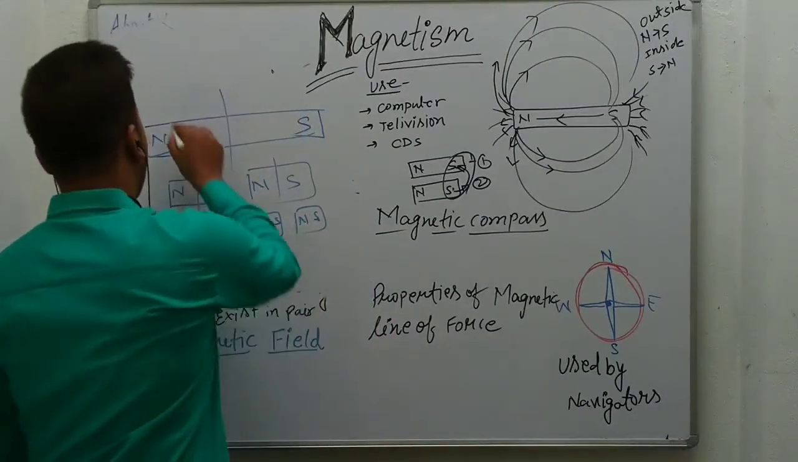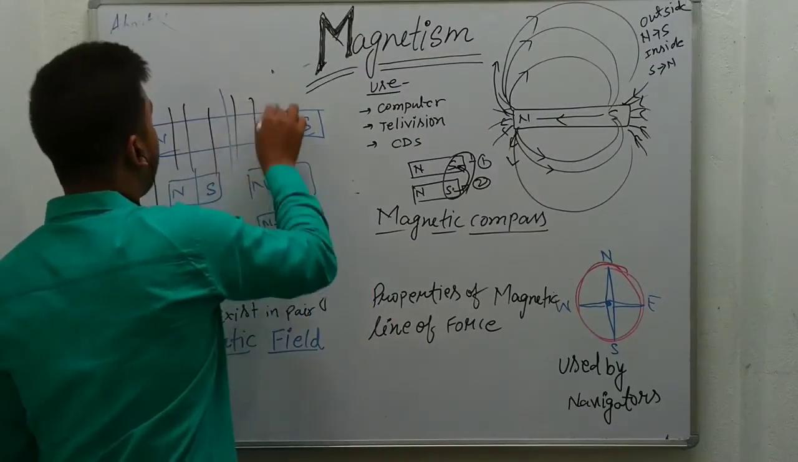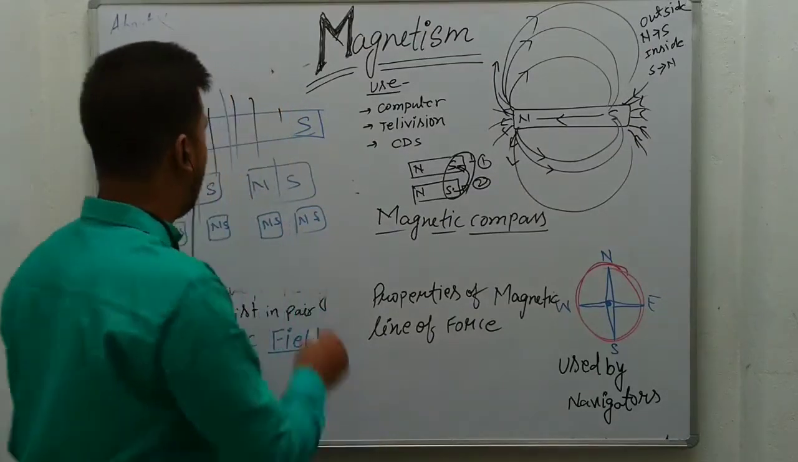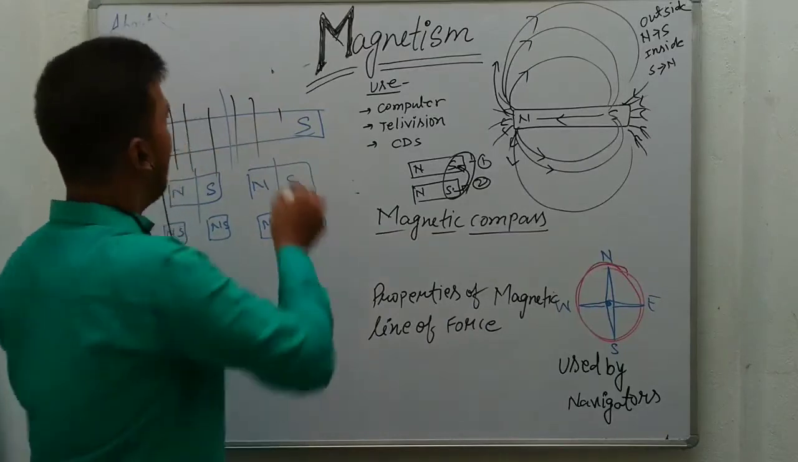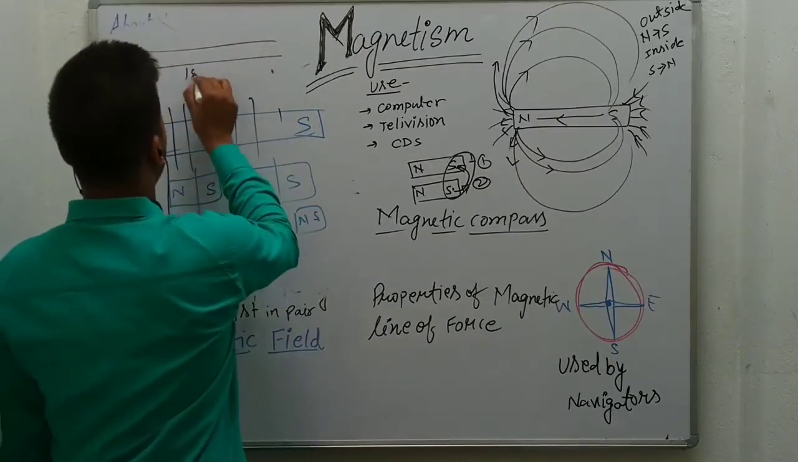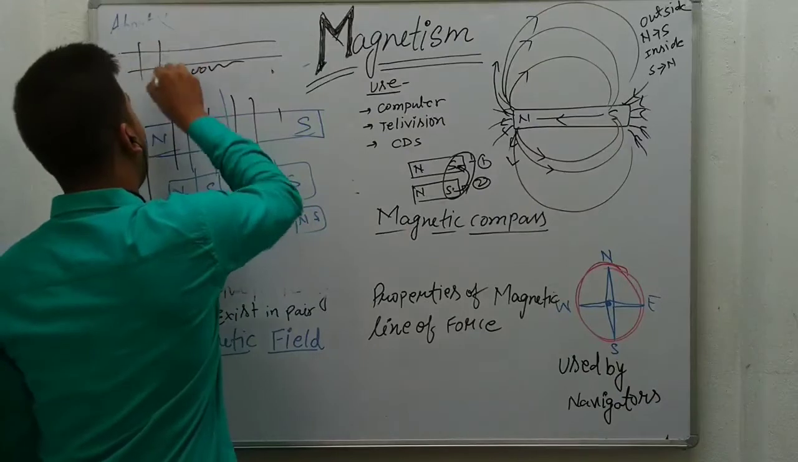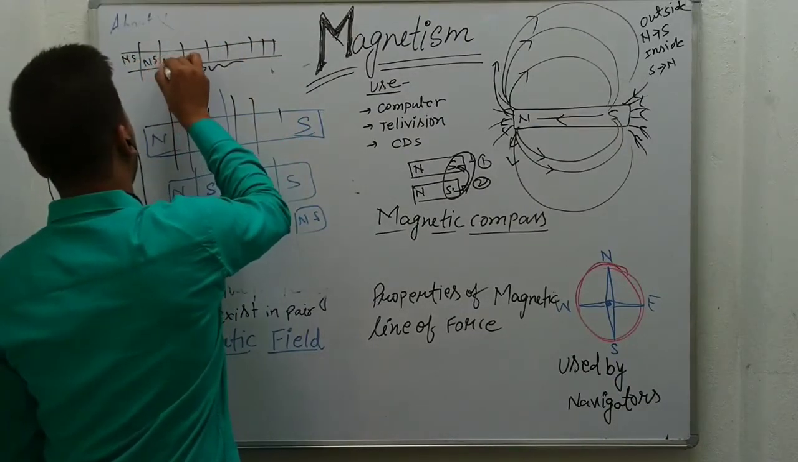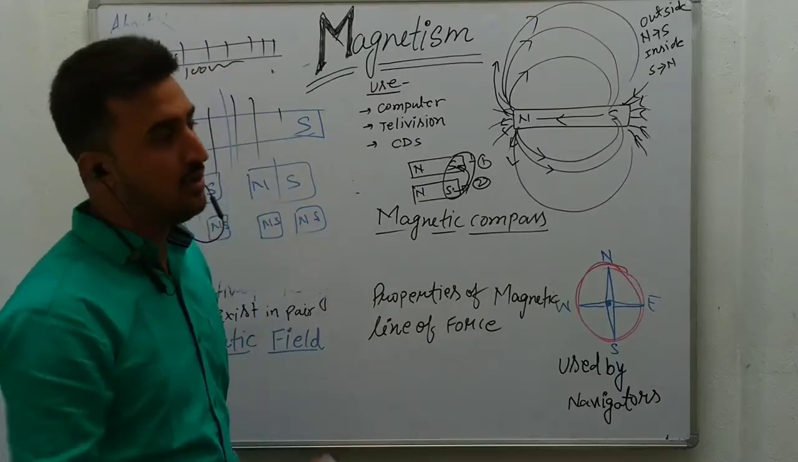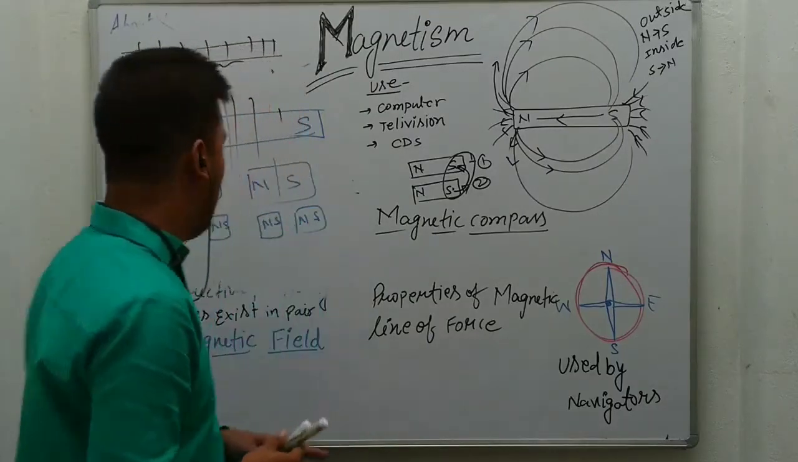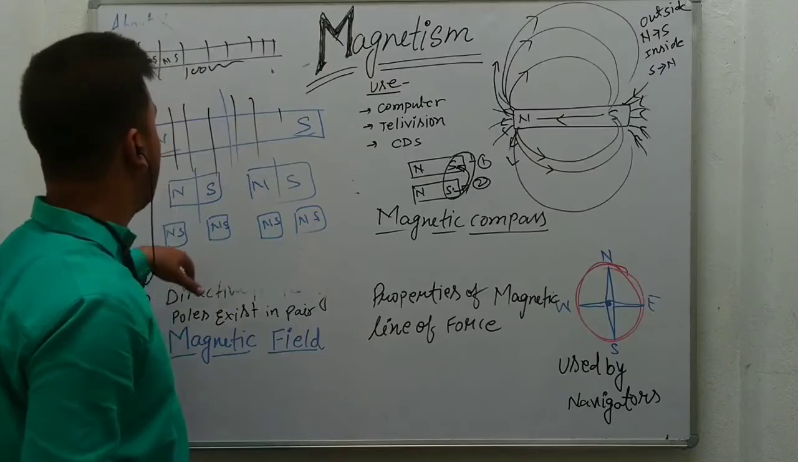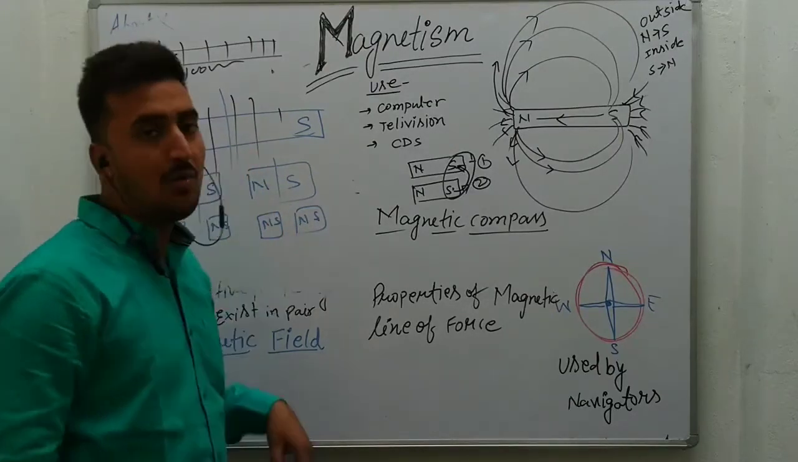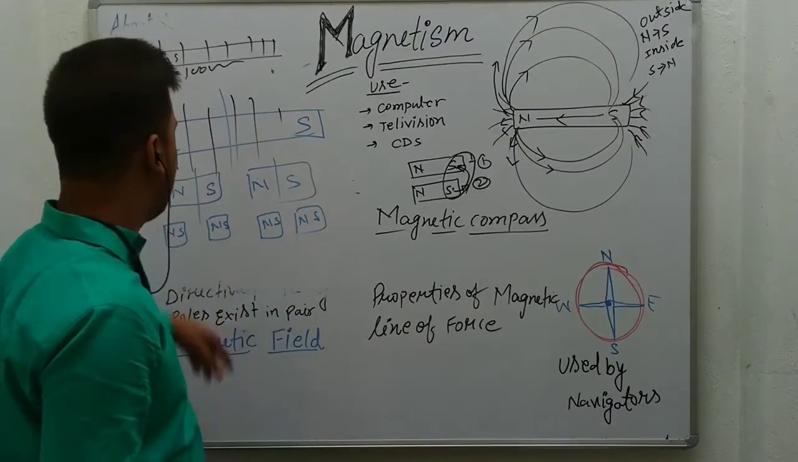If we cut this magnet, a 100 centimeter length object, into 100 parts, then also the poles will exist in pairs. So this is the third property of magnet. The poles always exist in a magnet in pairs, north and south. It doesn't matter in how many parts we are going to cut this magnetic substance.